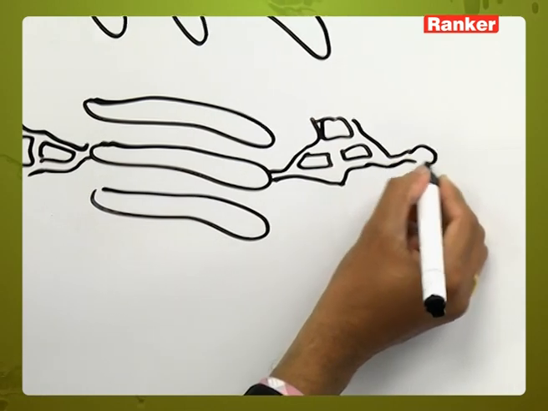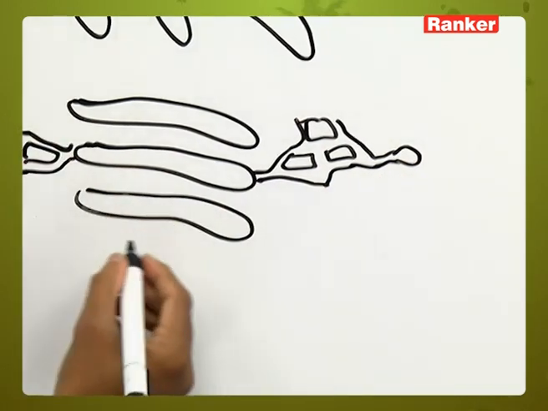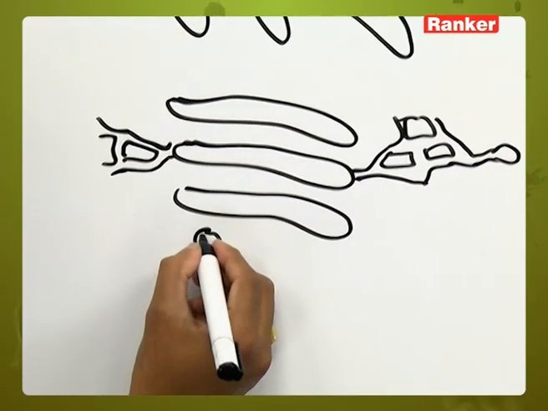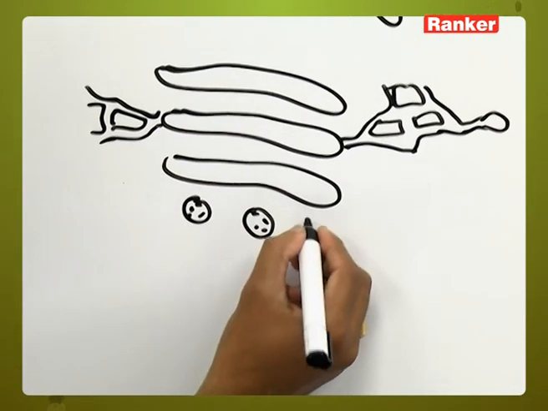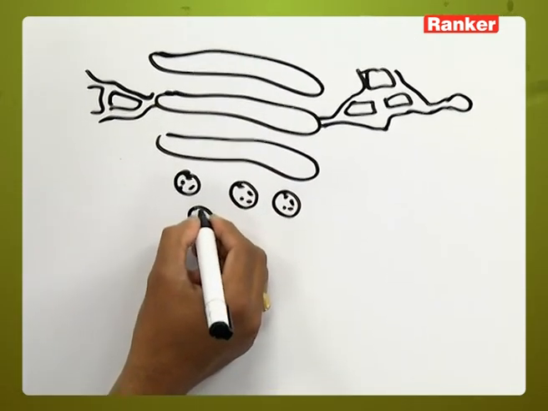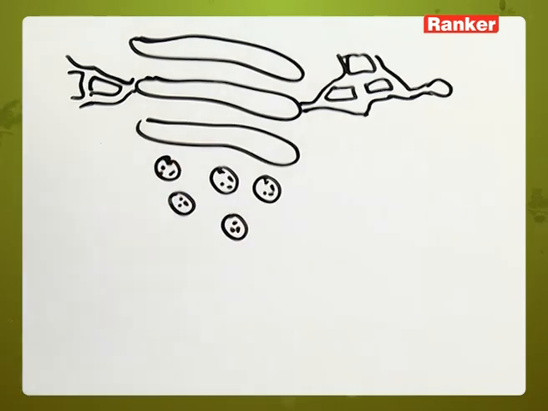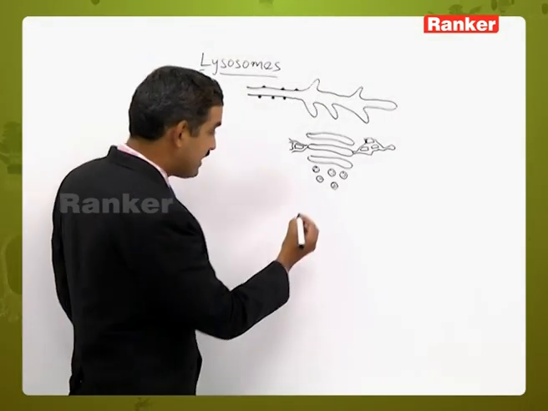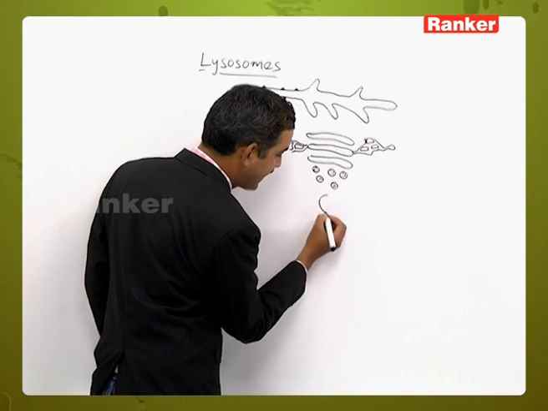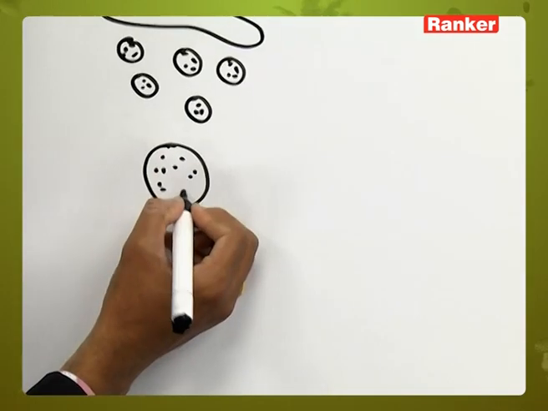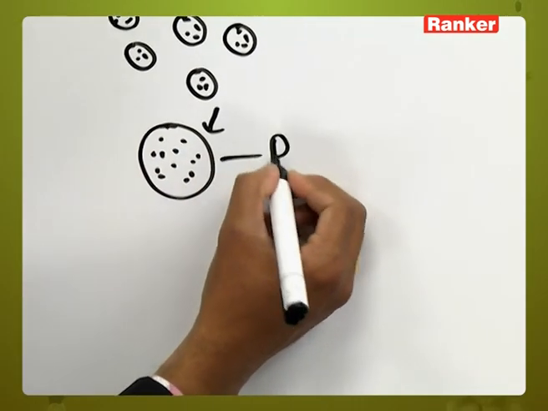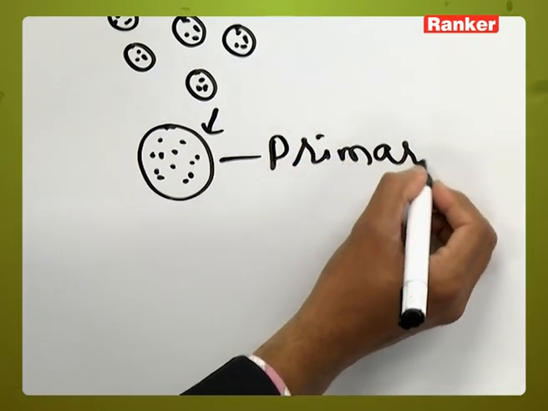Along with that, we can also see the formation of vesicles and some spherical structures which are separated out. Some of these structures are acting as lysosomes. These lysosomes, which are spherical and contain hydrolytic enzymes, we now call primary lysosomes.